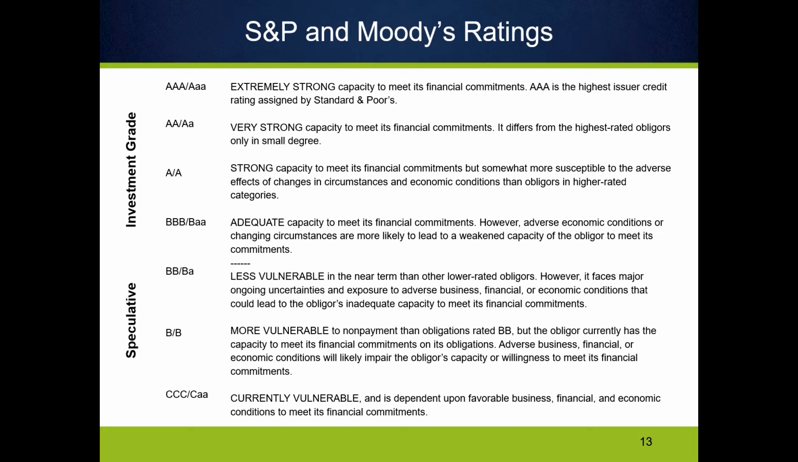So AAA is the best. This means their capacity to meet their financial commitments is extremely high. They are almost like 99% likely to pay all their bills. Then we go AA, single A, triple B, and these top 4 ratings are called investment grade ratings. These all say that the company is pretty strong and that regardless of what happens in the next year, the ability for these companies to meet their financial commitments is pretty good, right?